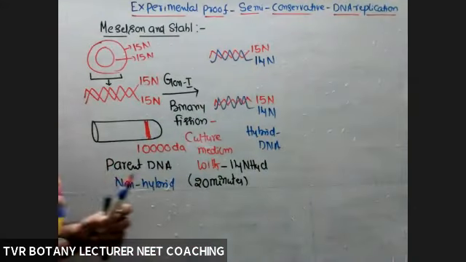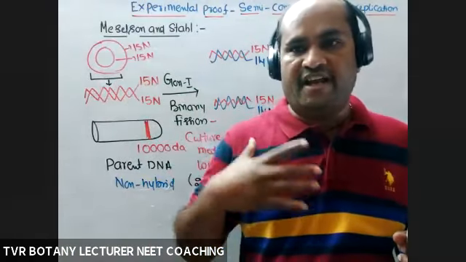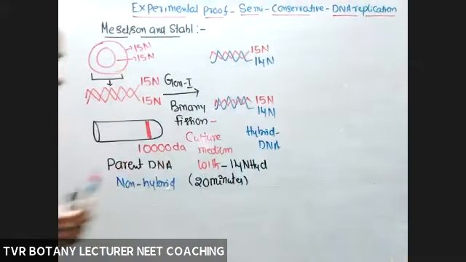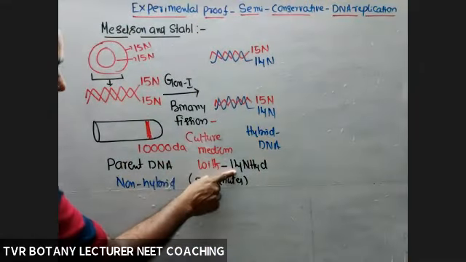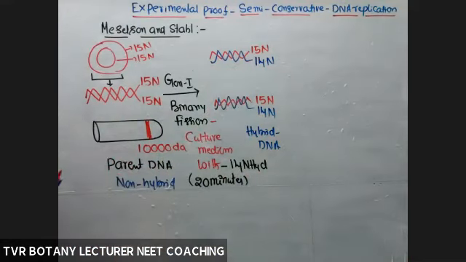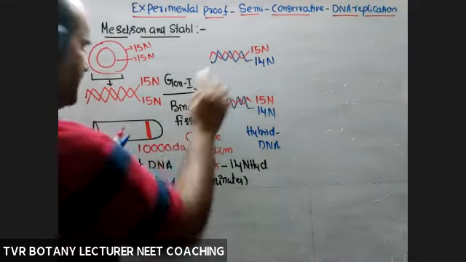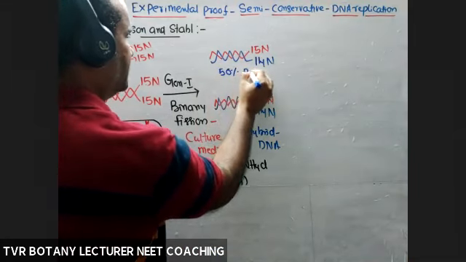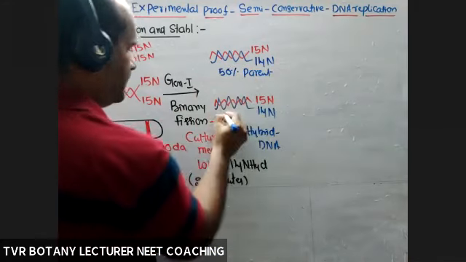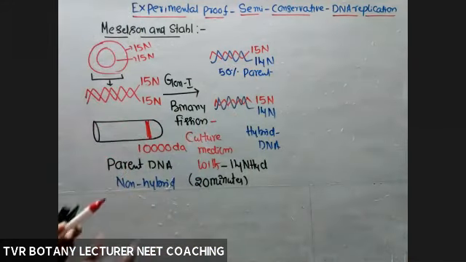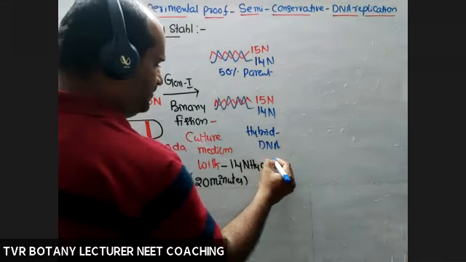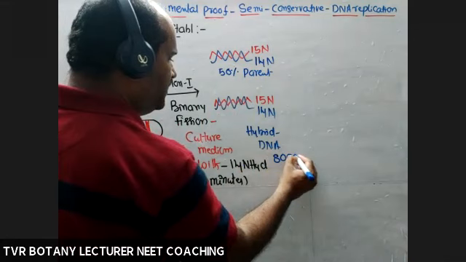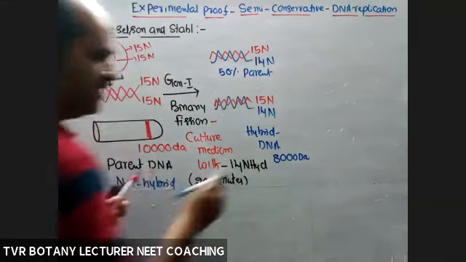So a new strand is produced according to the culture medium only. Remember that one. So what is the culture medium with the 14N? So what about new strands? 14-14. So 50% of strands, parent or not? Here also 50% parent. For example, what about the molecular weight? For example, here the molecular weight is 8,000 Daltons. For example only, it is not a real molecular weight.